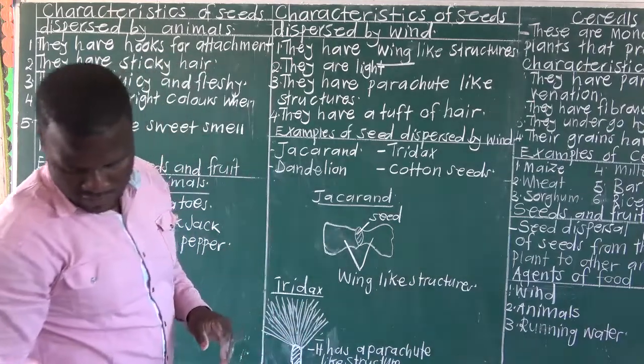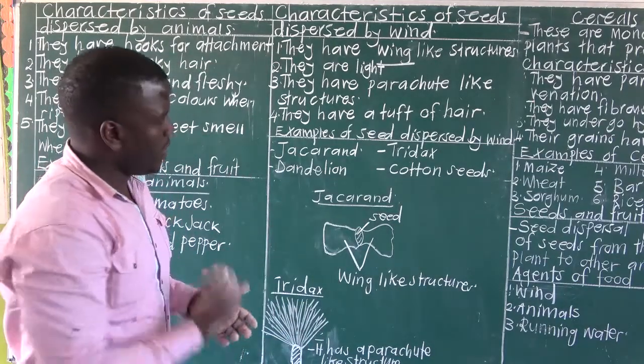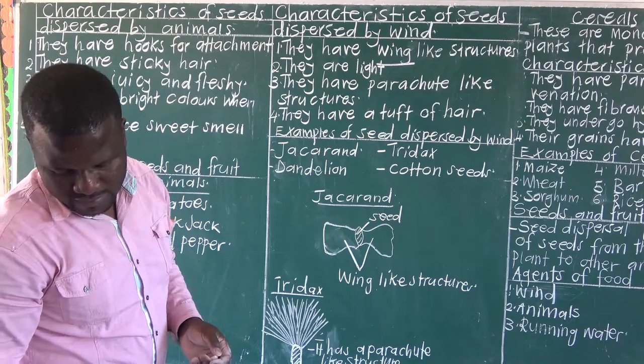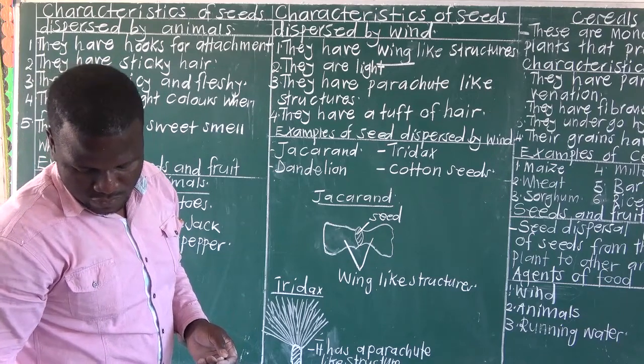Jacaranda has a wing-like structure. Then you have cotton seeds, then dandelion, and so on.